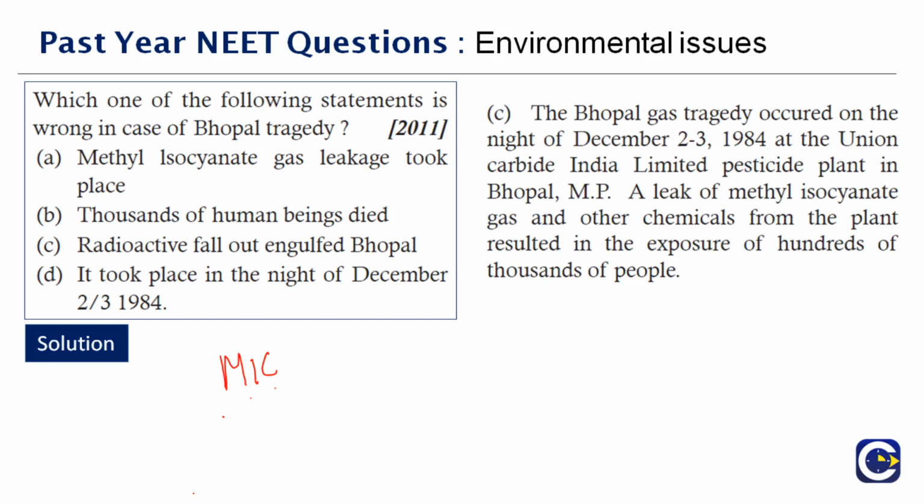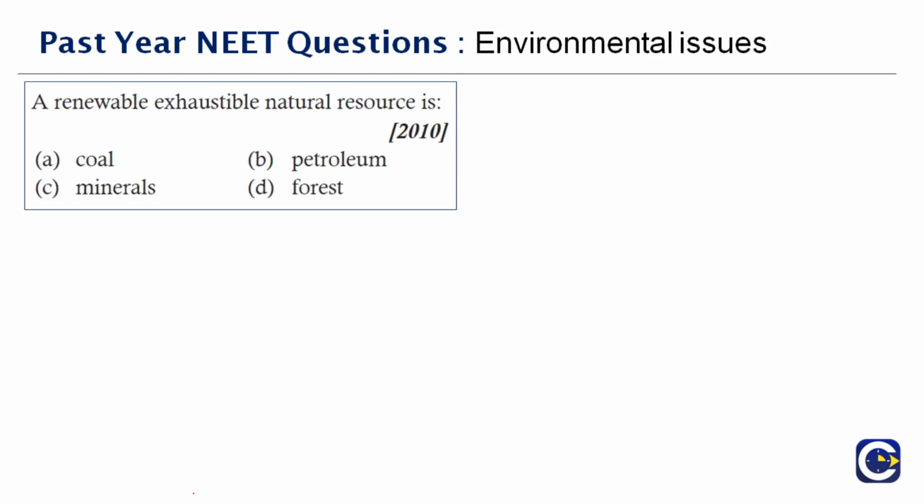Okay, so a leak of methyl isocyanate gas and other chemicals from the plant resulted in exposure of hundreds and thousands of people who died in that incident. It was a major tragedy that happened, and even now people can recollect what happened there. Therefore, the right answer to this question is option C.